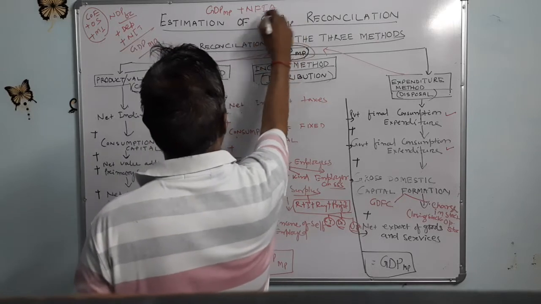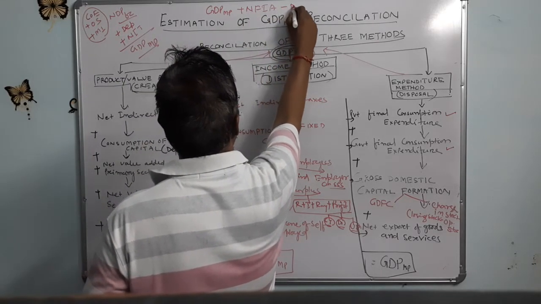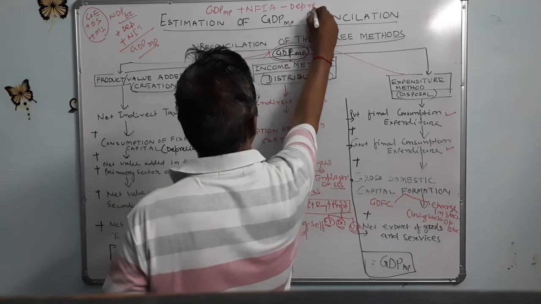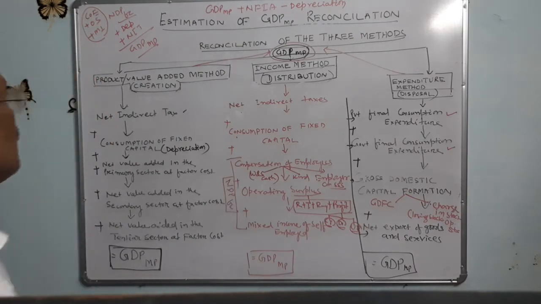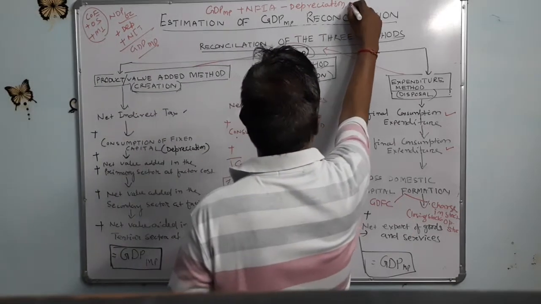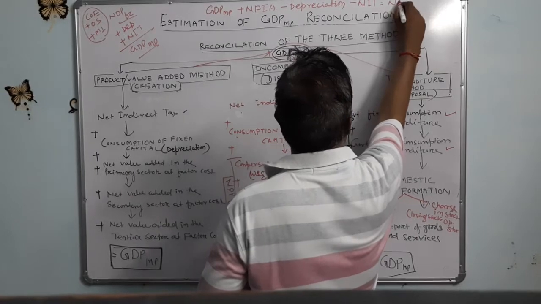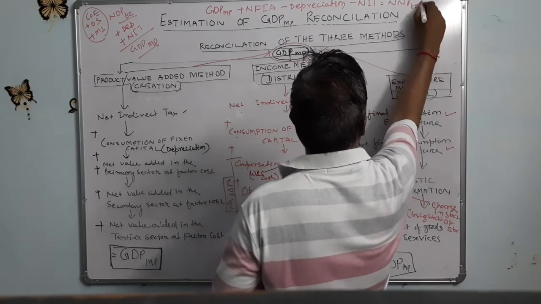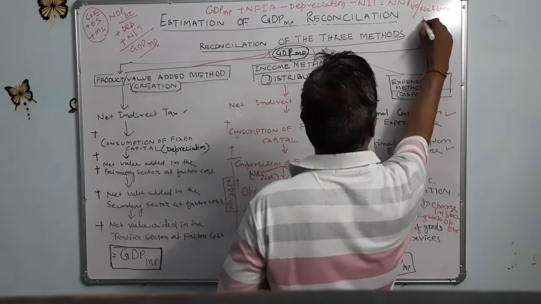GNP at market price minus depreciation is NNP at market price. Minus net indirect taxes is called NNP at factor cost, which is national income.